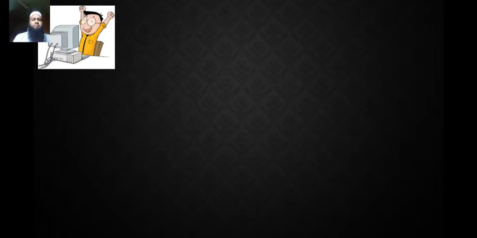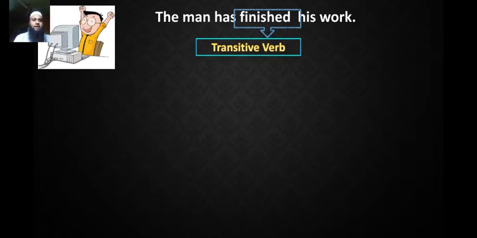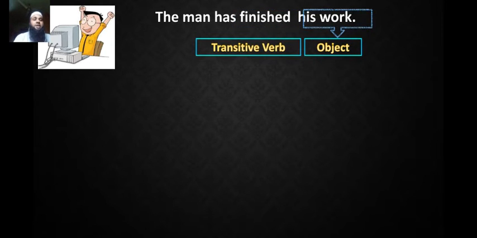What do you see in the picture? The man has finished his work. Look here, the verb finished. The verb finished is a transitive verb. Why is this verb a transitive verb? Because this verb finished is followed by an object, his work. In the sentence, his work is an object.